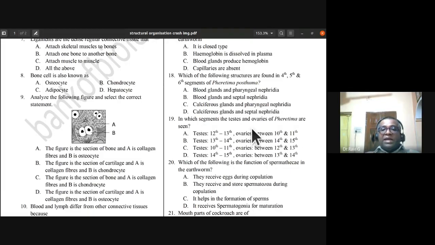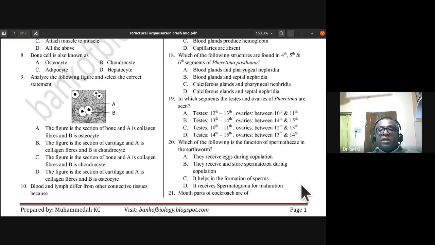Okay, so the 19th one, you know the answer, isn't it? So the testes are located in the 10th and 11th, and ovaries between the 12th and 13th. Which of the following is the function of spermatheca in the earthworm? The 20th is B. They receive and store spermatozoa during copulation. So B, they receive and store spermatozoa during copulation.